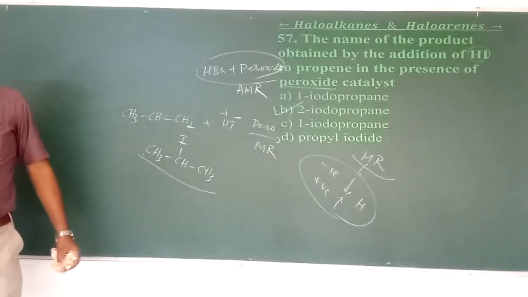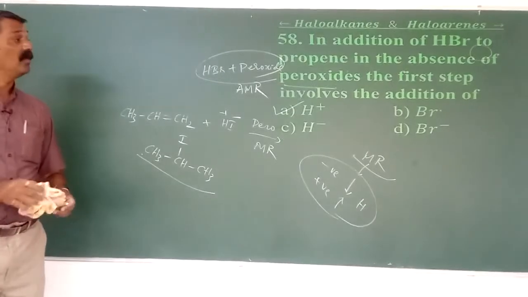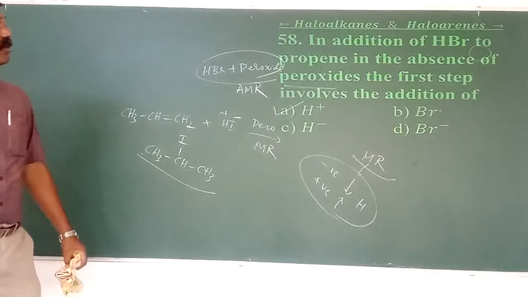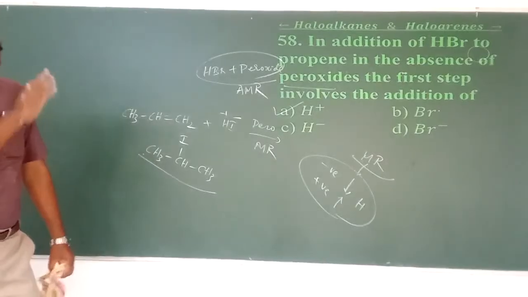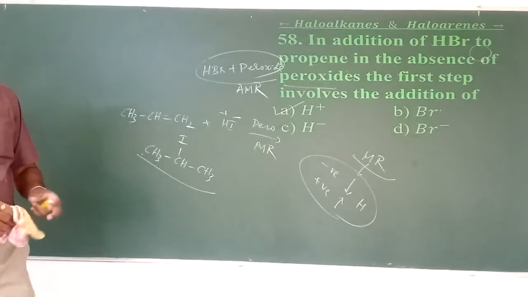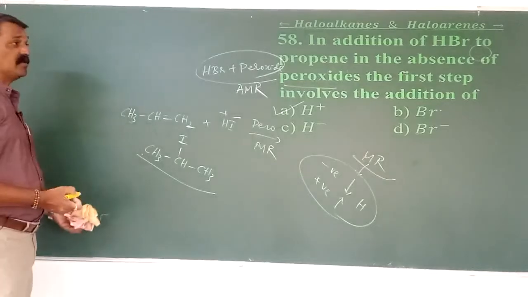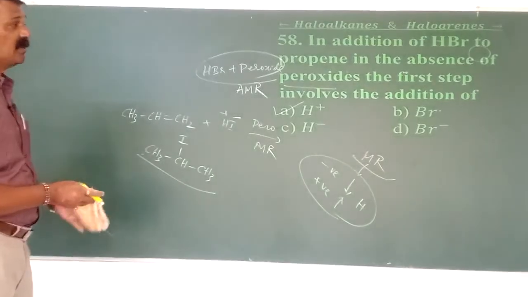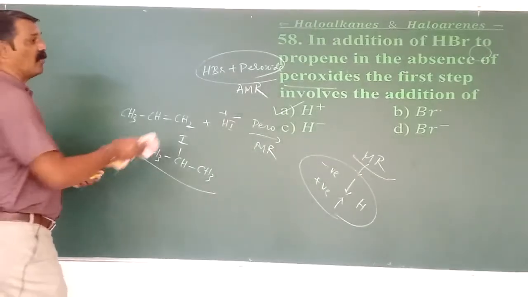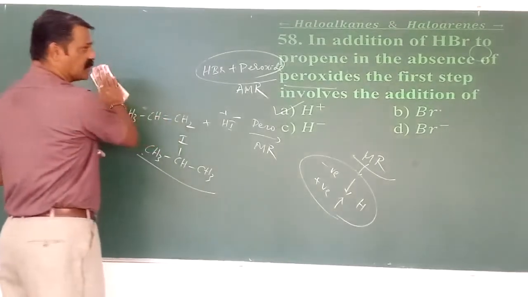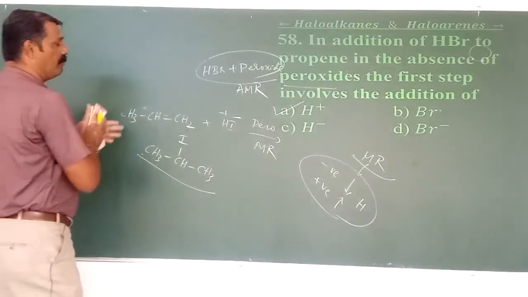Let's move to the 58th question. In the addition of HBr to propene in the absence of a peroxide, what does the first step involve? In the absence of peroxide, with HBr, it is again the Markovnikov rule.